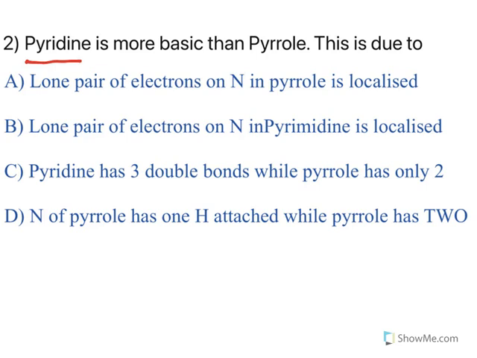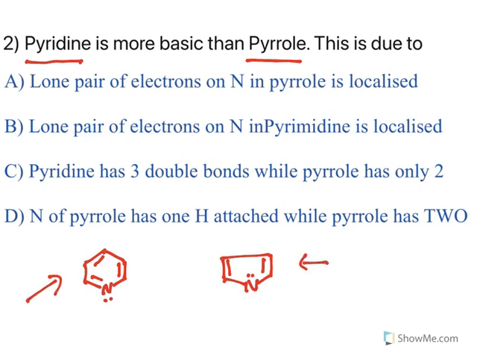Now look at this. Pyridine is more basic than pyrrole. This is due to... Now we need to understand the structures of pyridine and pyrrole. Pyridine is a 6-membered ring. Pyrrole is a 5-membered ring with nitrogen. But there are basic differences. Both pyridine and pyrrole are aromatic. The delocalized electrons are present inside the ring, and in pyridine, the 3 double bonds with 6 electrons will be delocalized inside the ring, but the nitrogen lone pair electrons are not involved in delocalization.